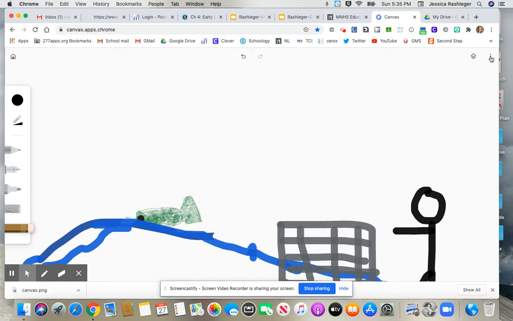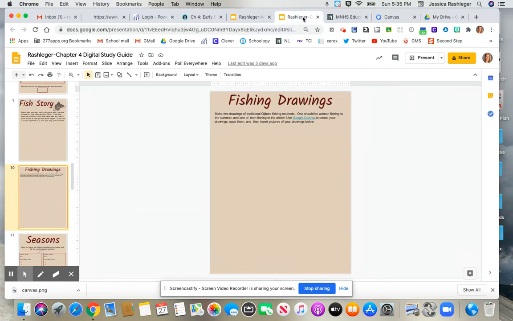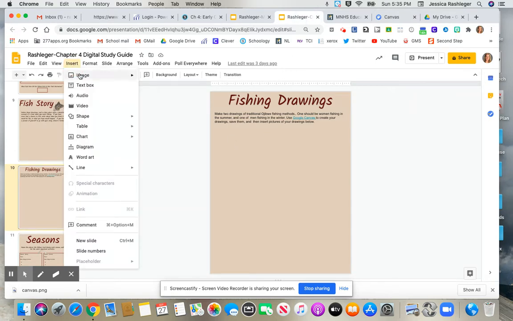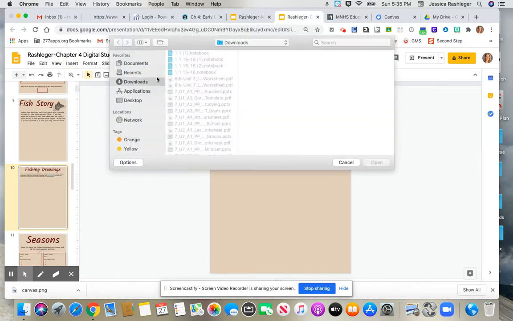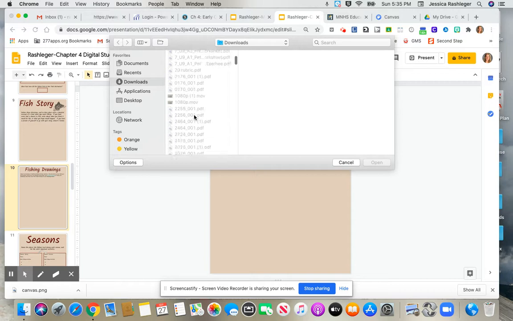When you're finished, you're going to go up to the 3 dots in the right-hand corner and click Save as Image. I did this already, and then I came back to my slide, and I'm going to go up to Insert, Image, and Upload from Computer, which brings up all of your downloads.